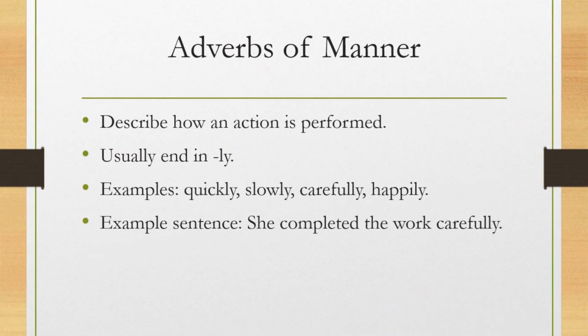First one, adverbs of manner means how. These tell us how an action is done. Usually, they end in ly. Examples like quickly, slowly, carefully, happily, loudly, bravely, politely, like this.